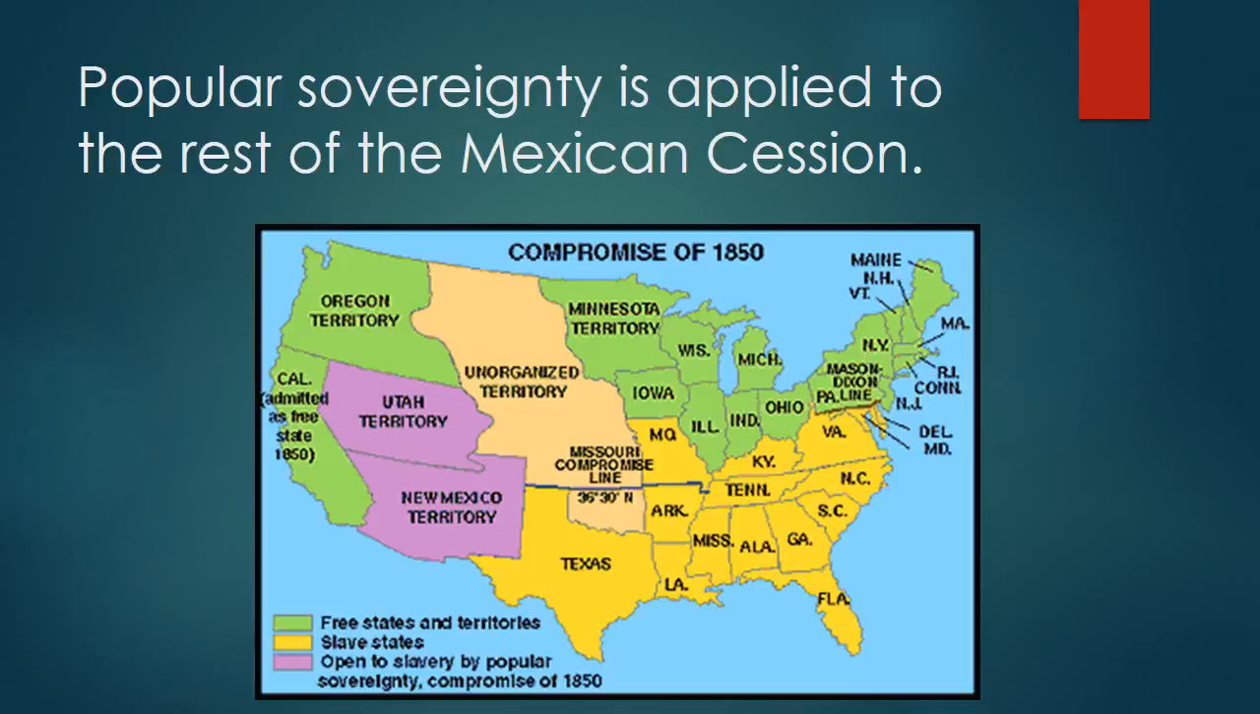So what happened? Well, you can see that the Utah Territory is created and the New Mexico Territory is created. And the question of whether or not slavery's expansion can occur here, that's going to be left up to the settlers that go here and not the United States Congress. This was the Compromise of 1850.